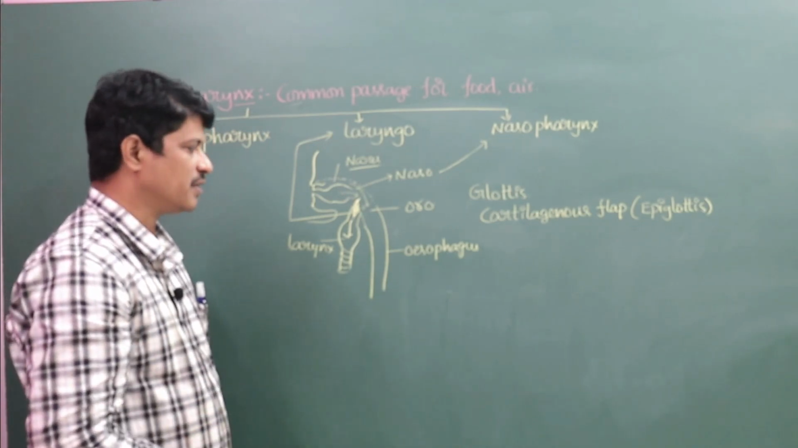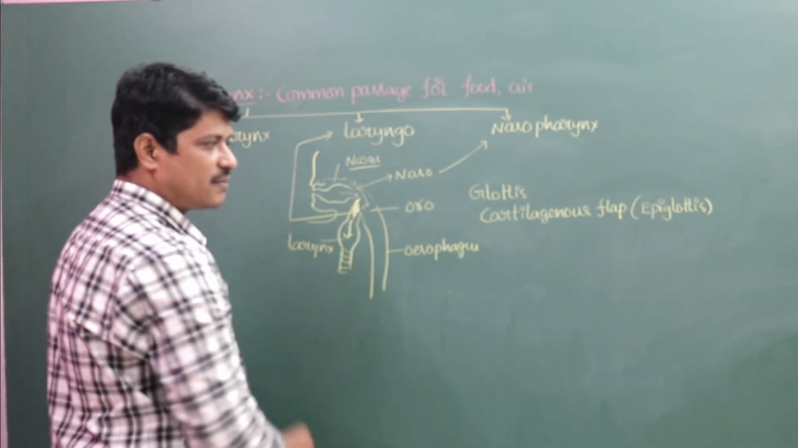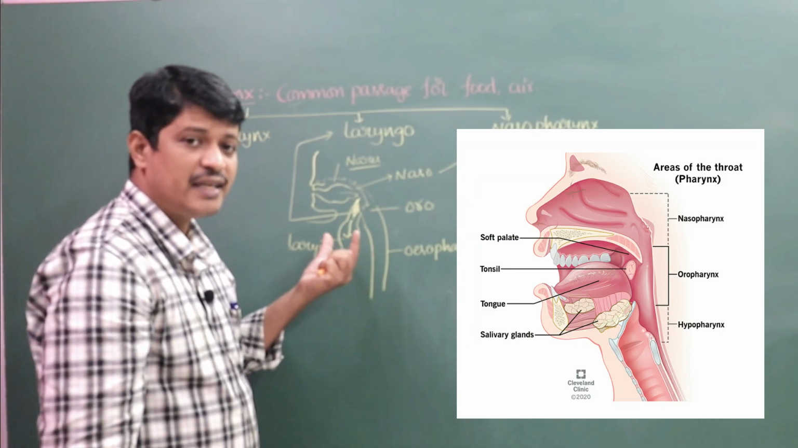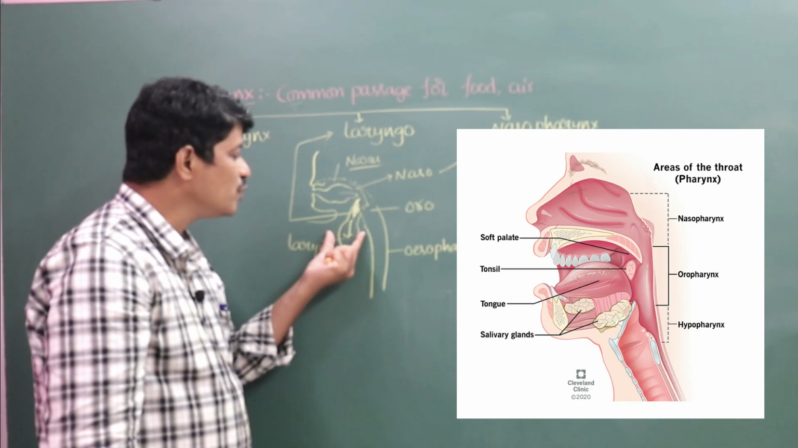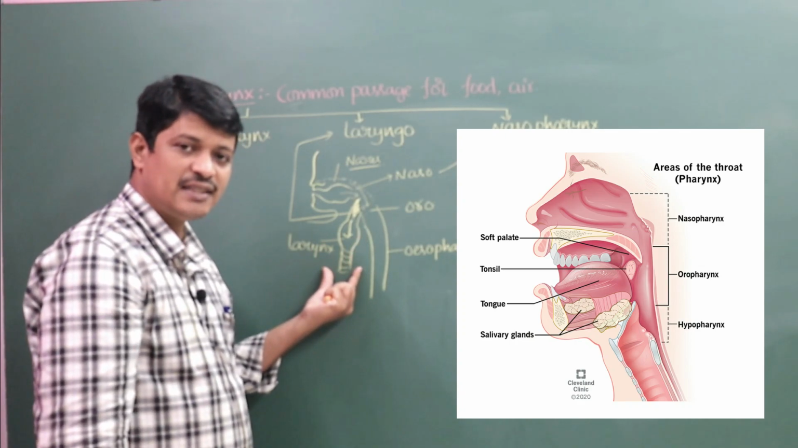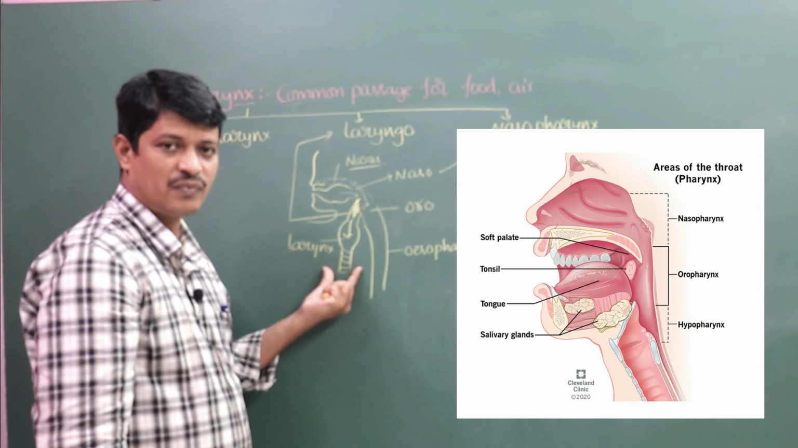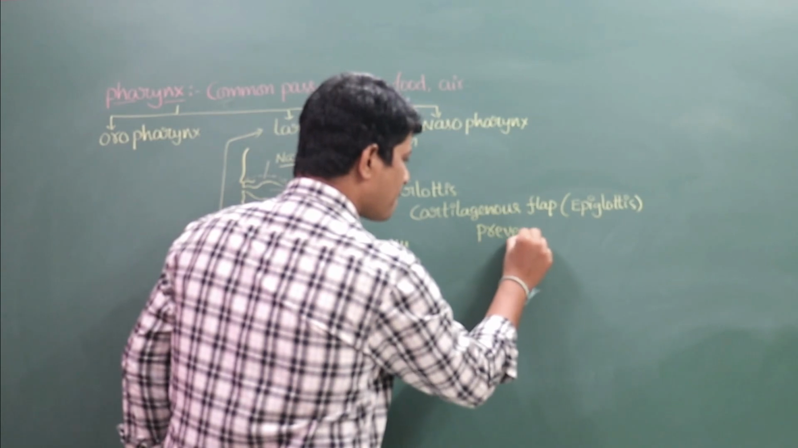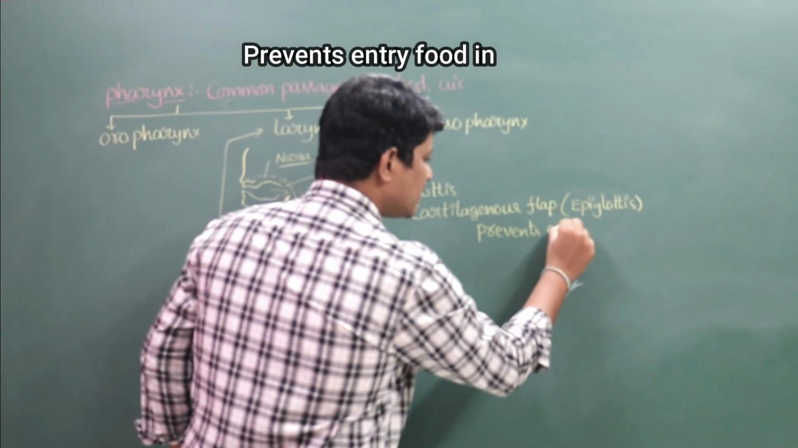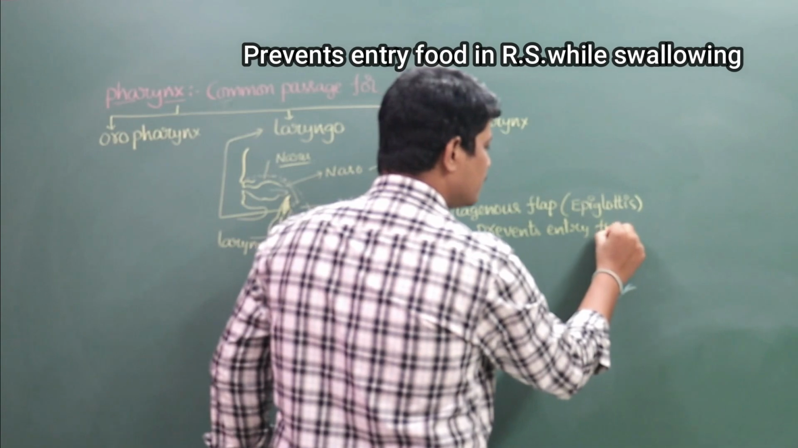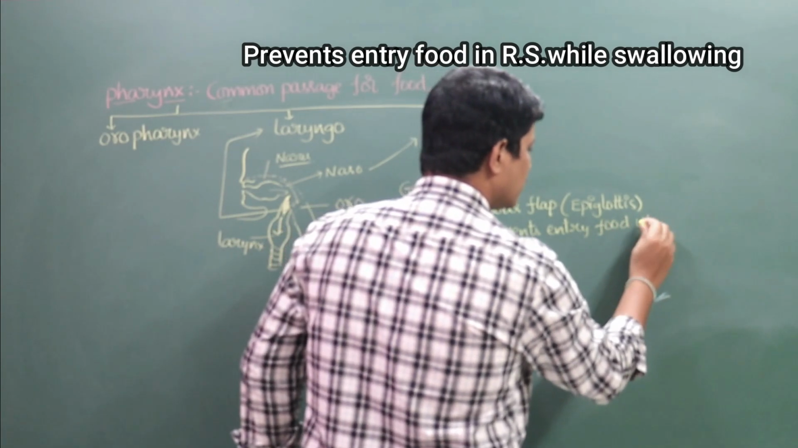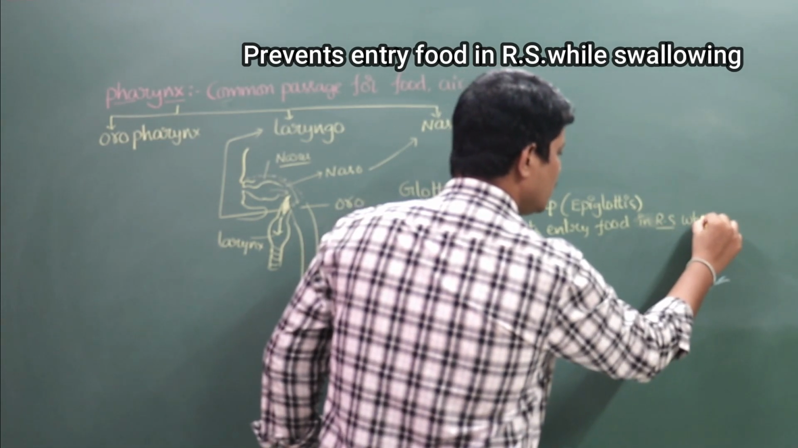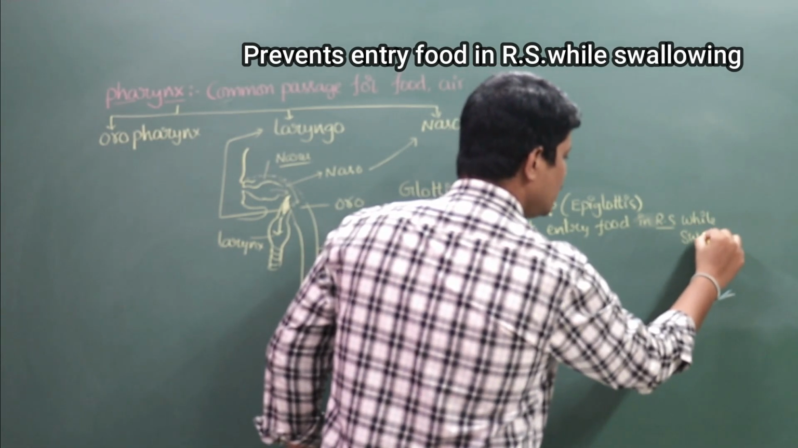Here, because of two parts, the epiglottis, the cartilaginous flap of the glottis, prevents the entry of the food particles into the respiratory system while swallowing. So it prevents entry of the food into the respiratory system while swallowing process.